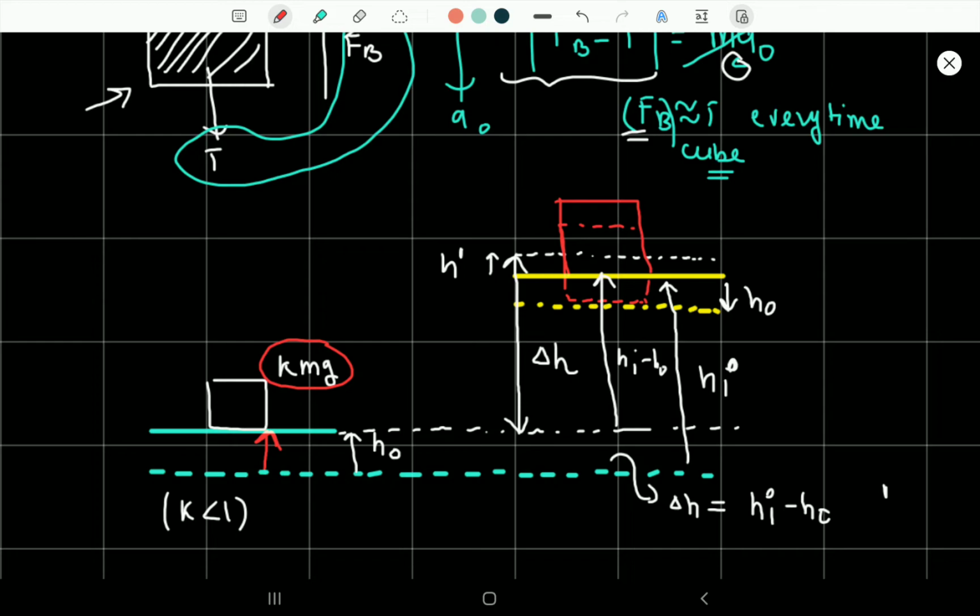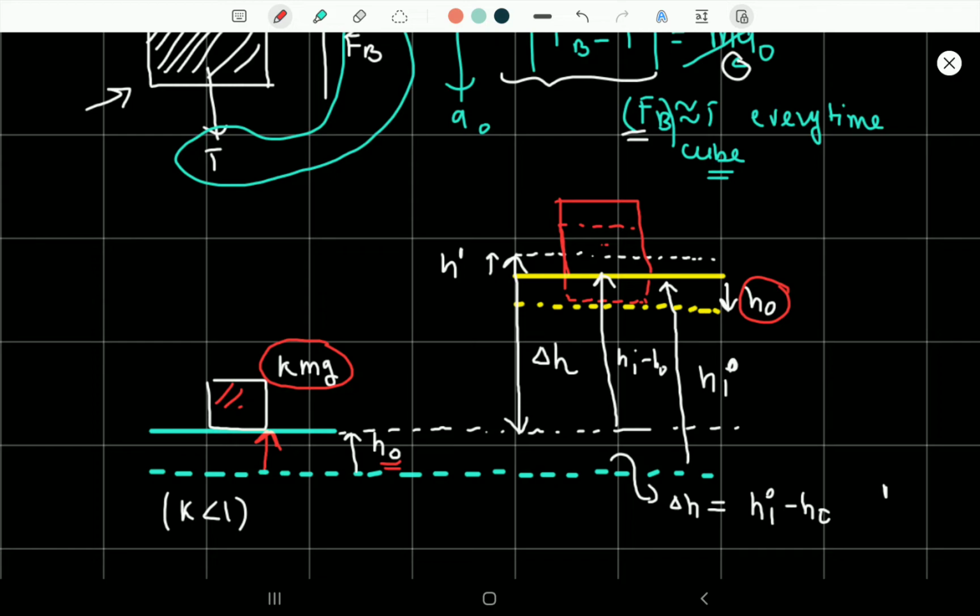Since the downward force of mg has decreased to kmg, the upward force would increase, and this would lead to a height rise in the block. So here we can say that this height rise is equal to h naught. Let us say that this height rise is h naught, and since this block and this cube is joined by a thread, it would also go down by a height of h naught.